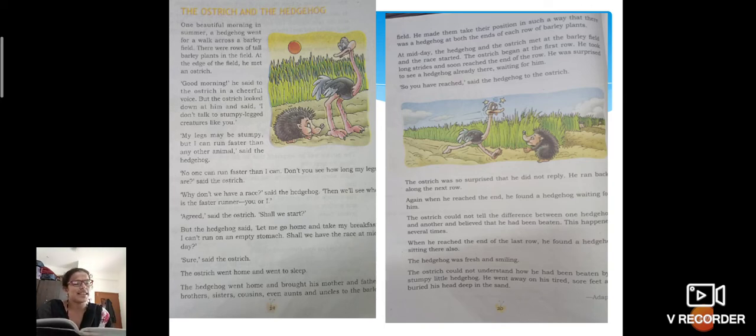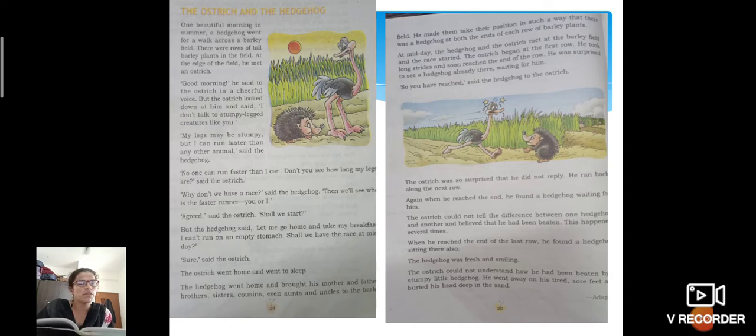He just greeted the ostrich, saying good morning. But the ostrich looked down at him and said, "I don't talk to stumpy-legged creatures like you." See here, the ostrich is so proud, right? He just looked down and said that he doesn't speak to creatures like him, underestimating him. He was so proud of himself. Underline the word stumpy, children. STUMPY, stumpy.